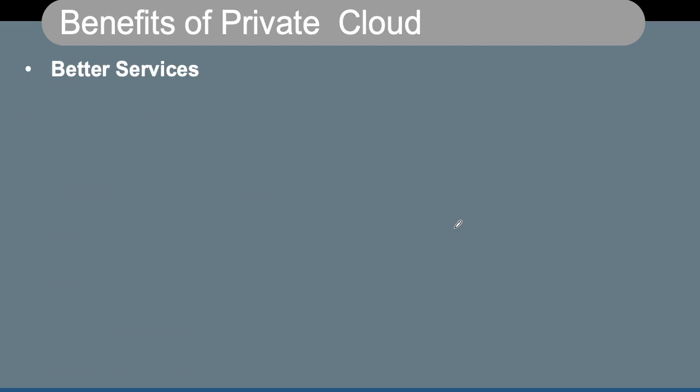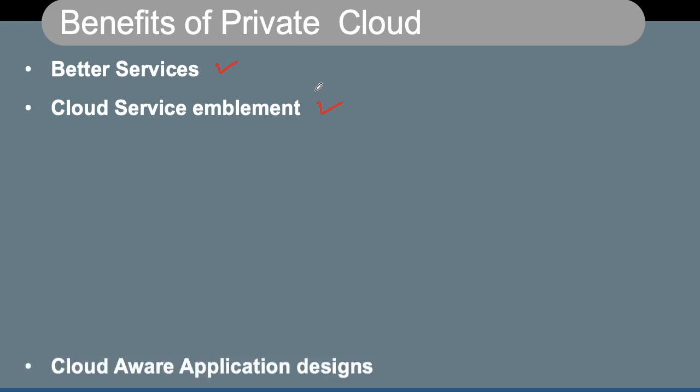Now, benefits of private cloud: it will give you better services because all the resources are available for you. Cloud service enablement, you have also enabled some of the services, but this particular benefit is not a completely great benefit because it is really not possible to have the public cloud kind of services in private cloud.